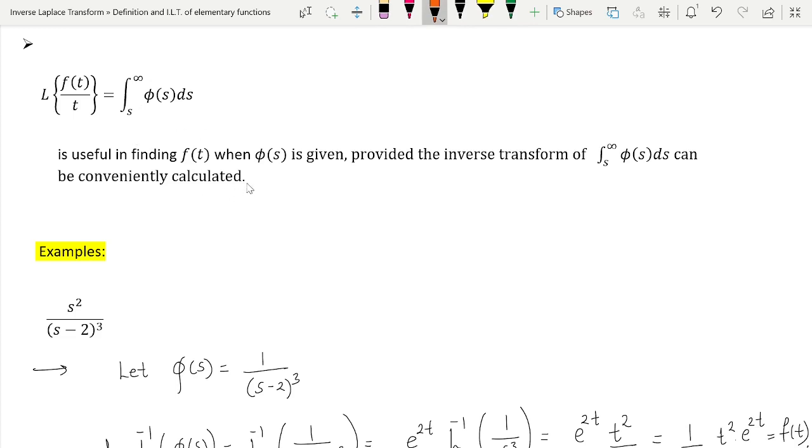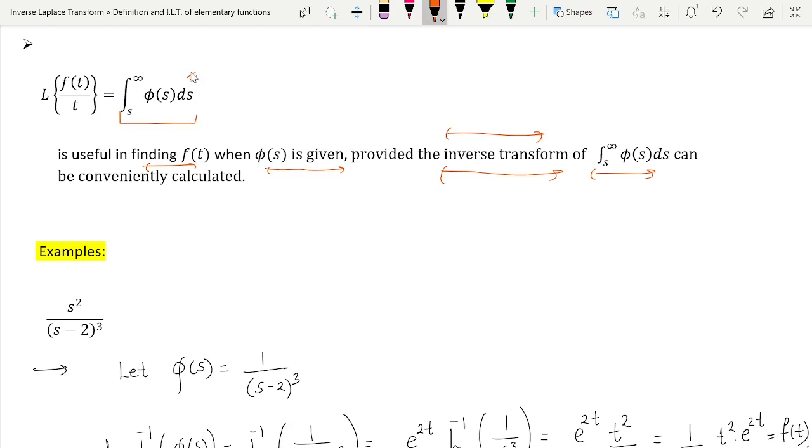Now the question is when we can use this property. If some function is given to us and we are sure that we can find its integration, then we can think of this property. But finding the integration is not enough. What it is saying is useful in finding f of t when phi of s is given, provided the inverse transform of this integration exists. Whatever phi of s is given to us, its integration should exist, as well as its inverse Laplace transform.